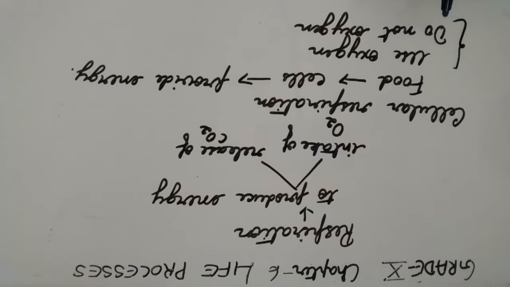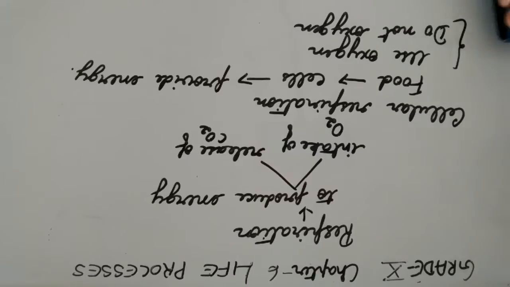But in both the cases, using oxygen and not using oxygen, the first step is the breakdown of the glucose molecule.